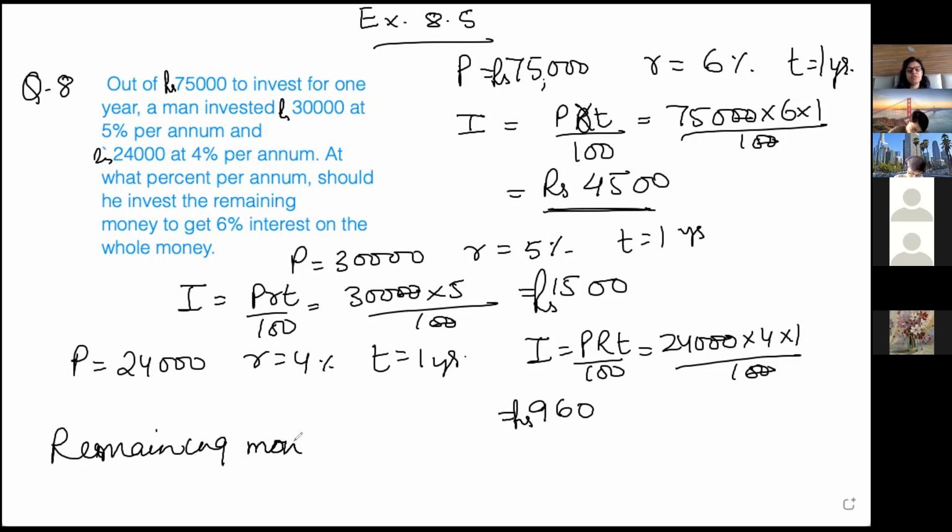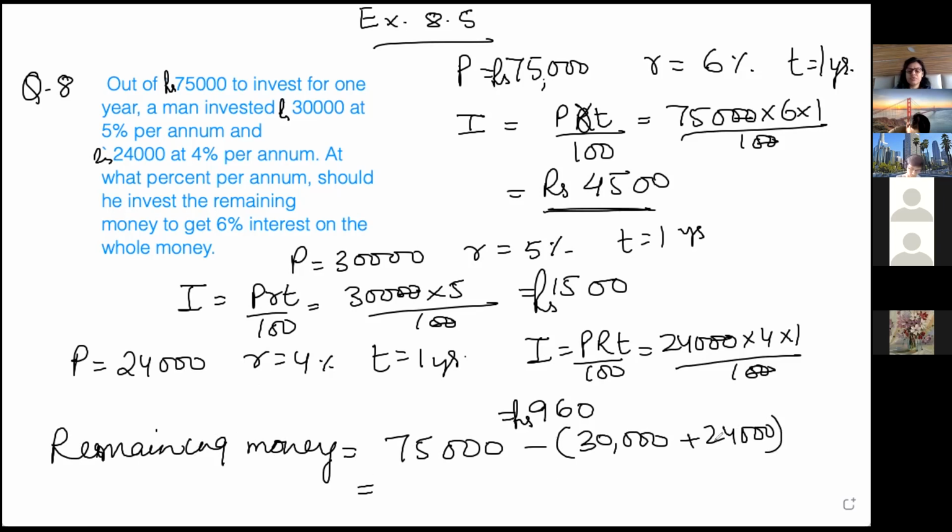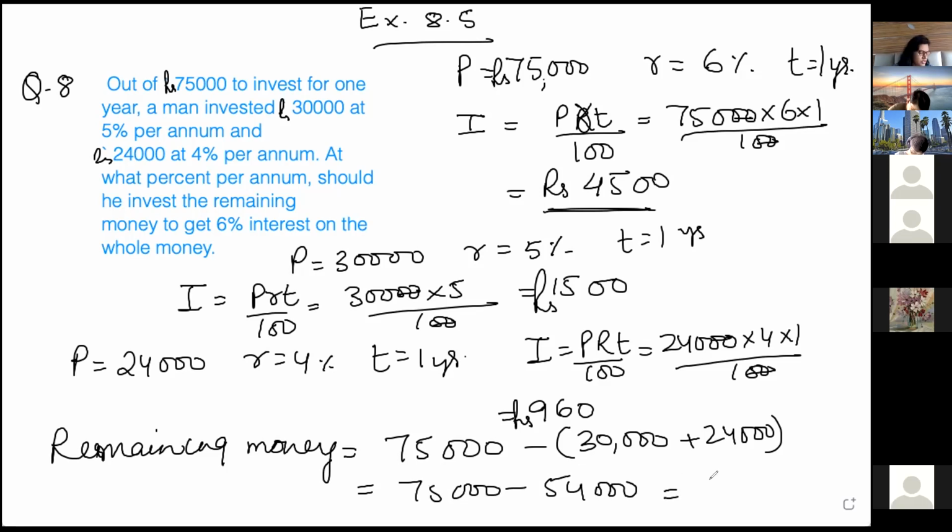Remaining money is equal to 75,000 minus 30,000 and 24,000. 30,000 plus 24,000 is 54,000. 75,000 minus 54,000 is how much? Correct, rupees 21,000.